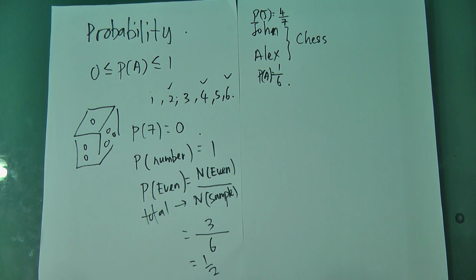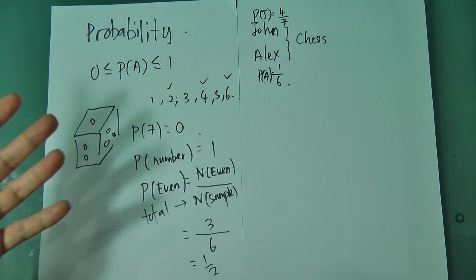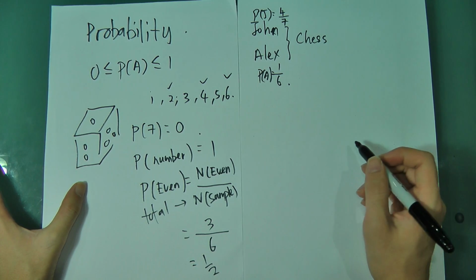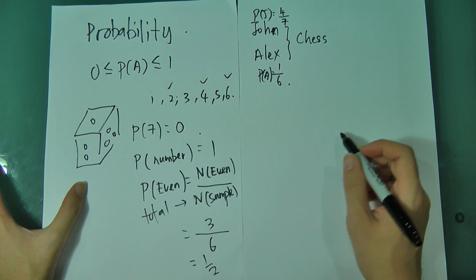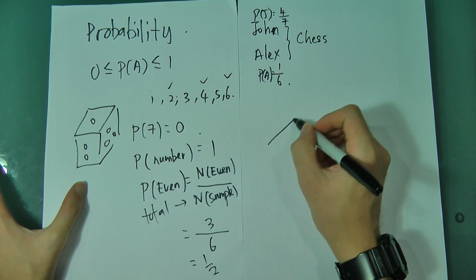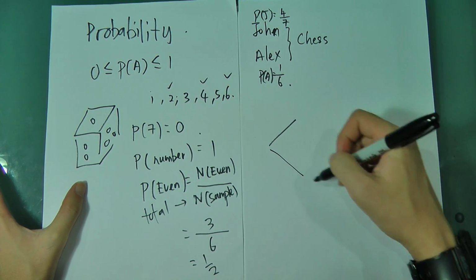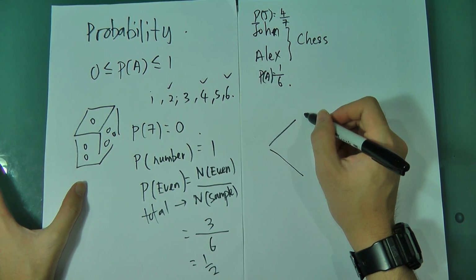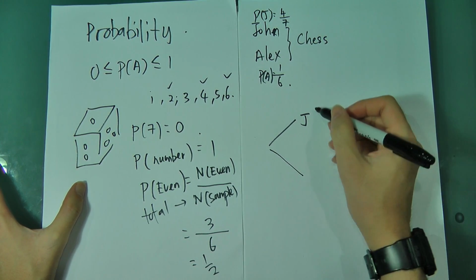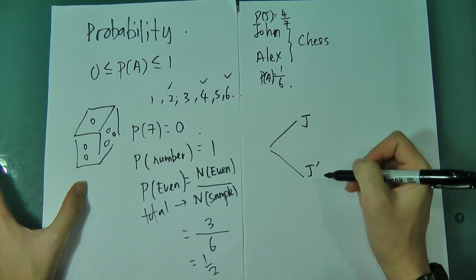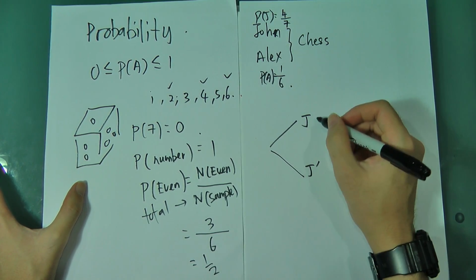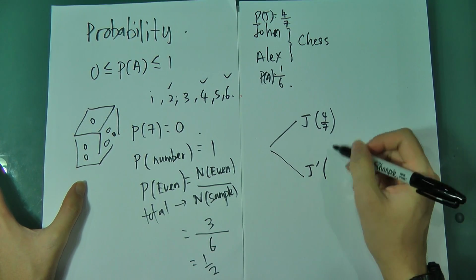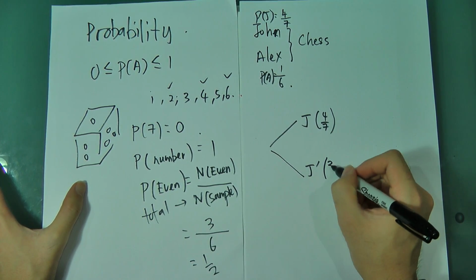So if you want to draw a tree diagram, what you need to do is you always need to divide. For example, this one is when John wins, and this one is when John loses. If the probability that John wins is 4 over 7, the probability that John loses is 1 minus 4 over 7, which is 3 over 7.